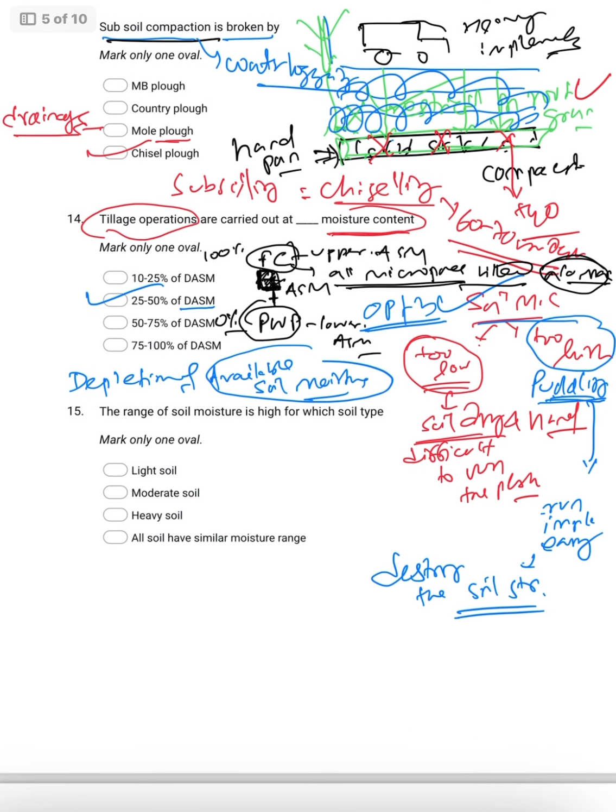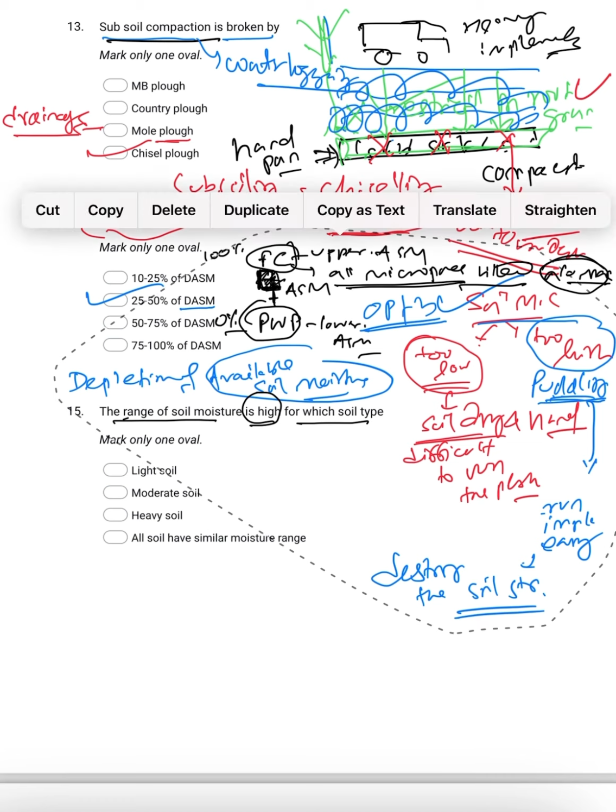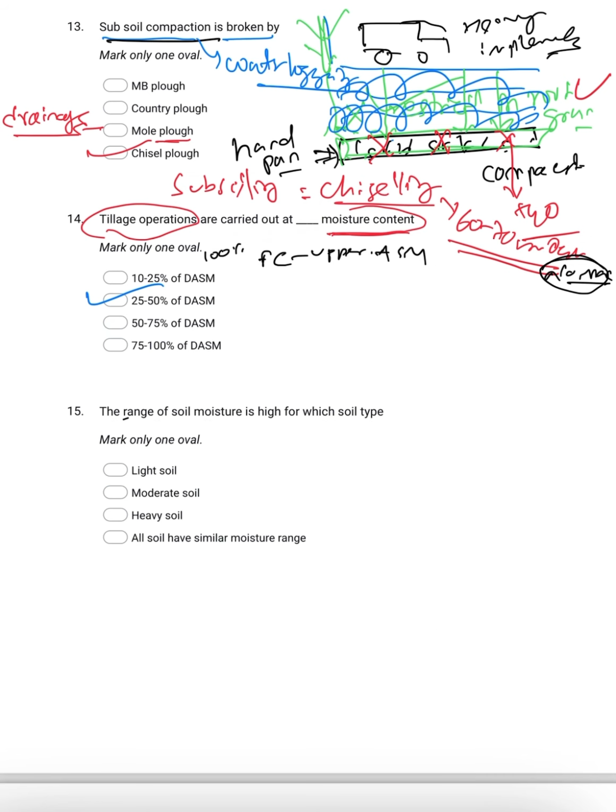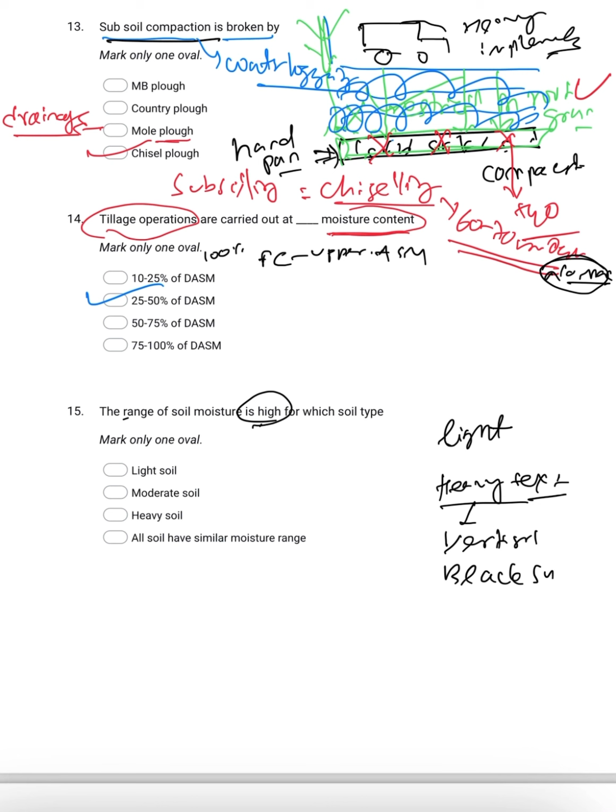Then next, coming to another question: the range of soil moisture is high for which type of soil? There are majorly two types of soil. One is light texture soil, another is heavy texture soil. Heavy texture soil means, for example, vertisol or black soil, where the clay content is very high.